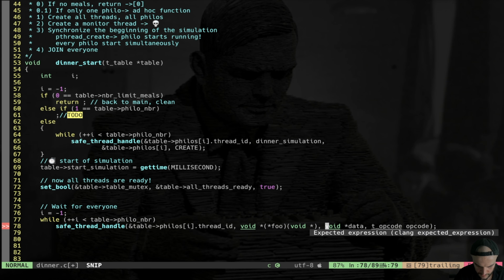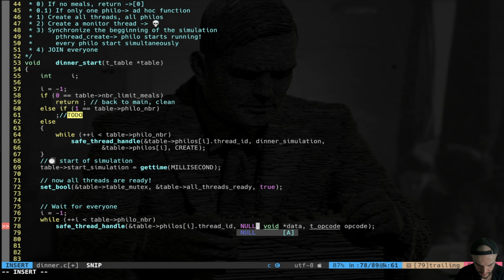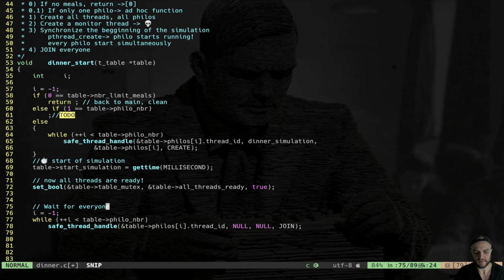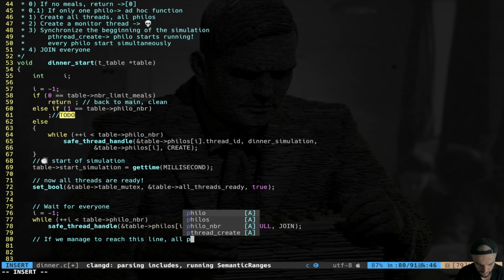Then given that I want just to join the thread here, I don't need anything, I just pass null, and I join. So the cycle will be endless, but in the case all the philosophers are full, this is going to be important. Okay, so we need that point. If we pass over this line, if we manage to reach this point, all philos are full.